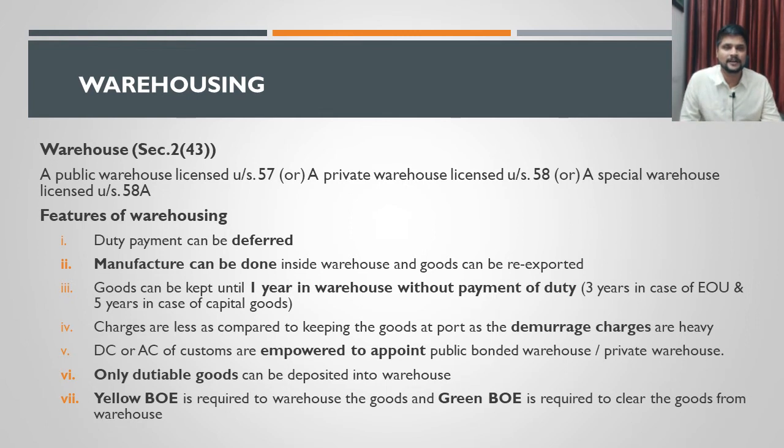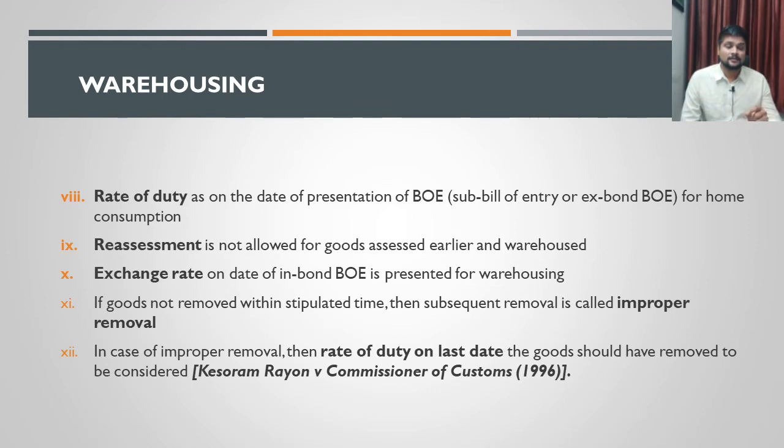Okay, these two bills of entry have to be submitted. If the goods are immediately cleared for home consumption, then the bill of entry which the importer has to file is called a white color bill of entry. Clear? There are three types of bill of entry which we have already discussed in our previous slides. Okay, then the rate of duty that we have to consider is on the date when the goods are actually cleared from the warehouse. This part also we have already discussed in detail in part 1 of the video.